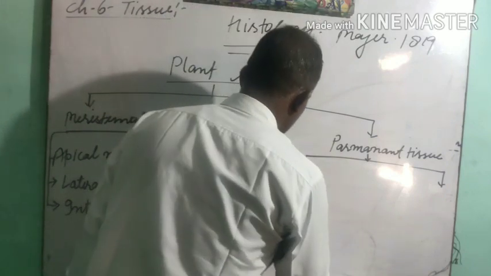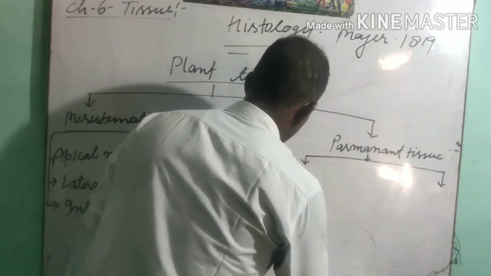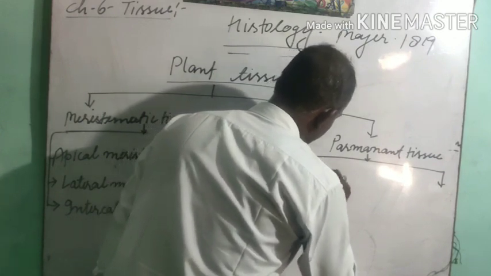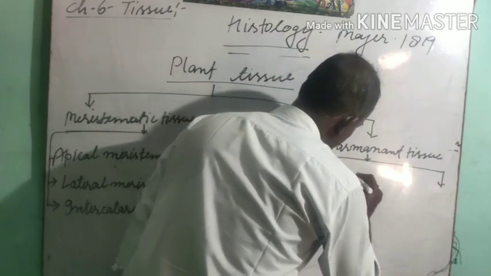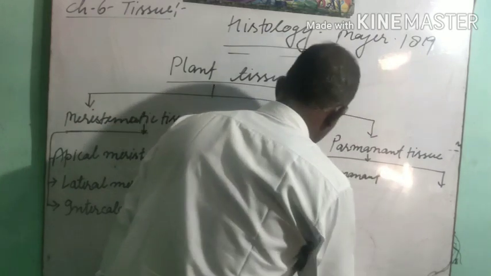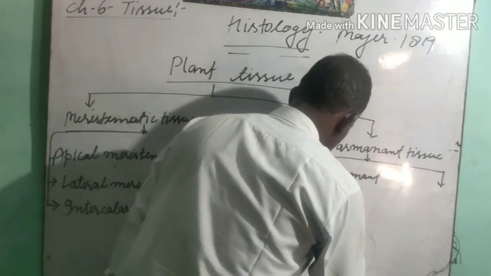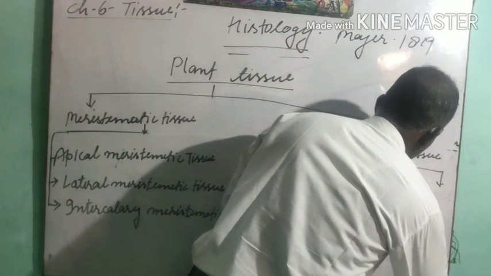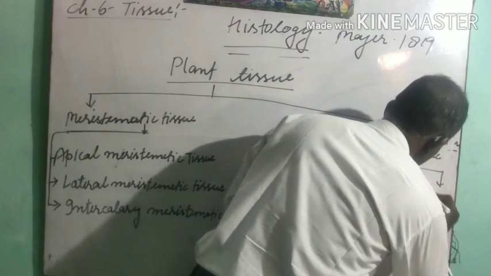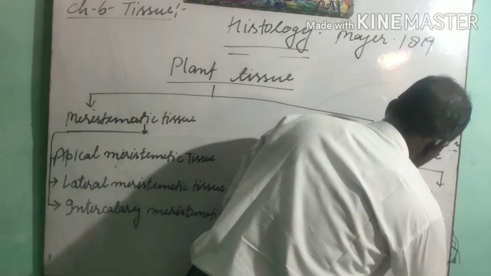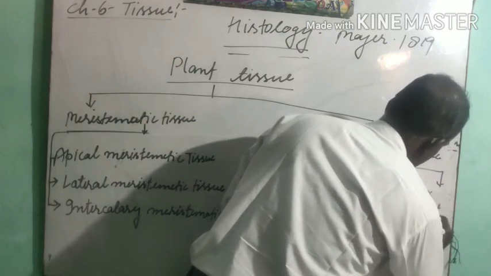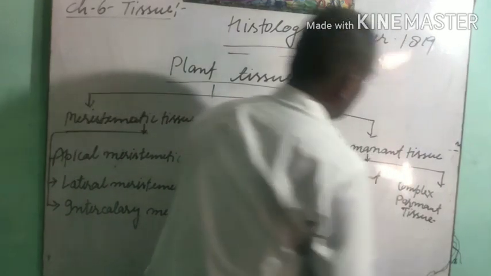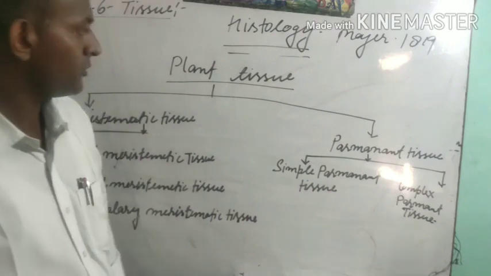One is called simple permanent tissue, and the other is called complex permanent tissue. Simple permanent tissue and complex permanent tissue.